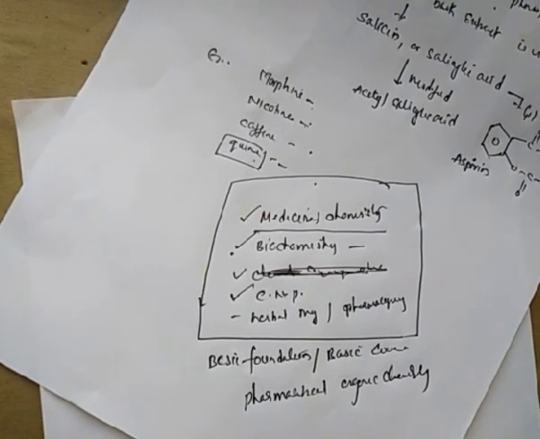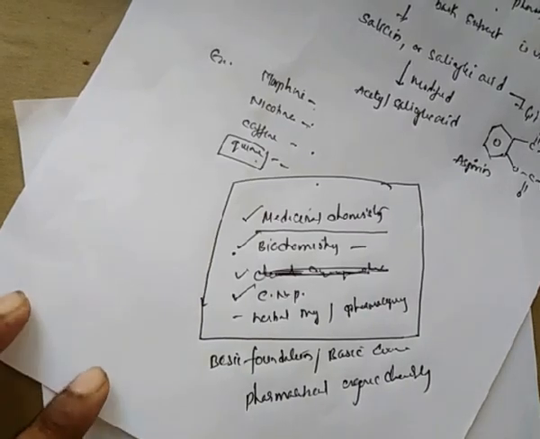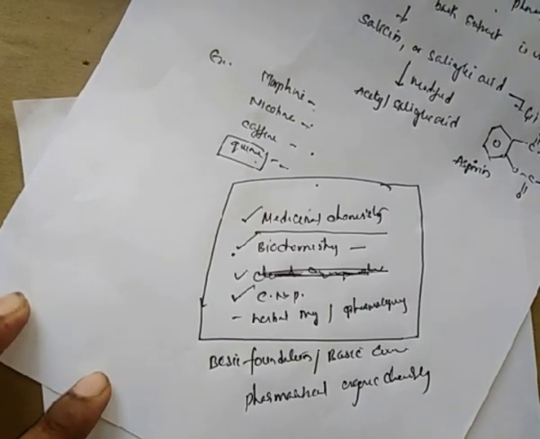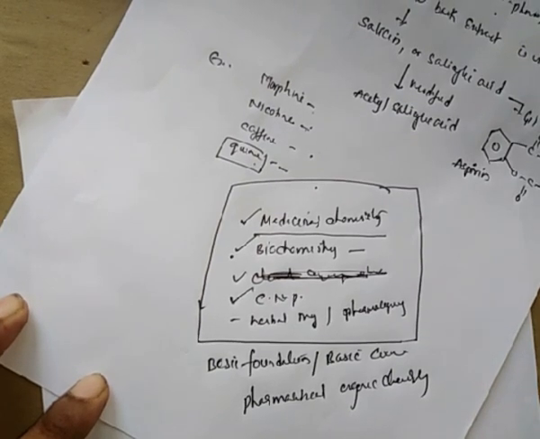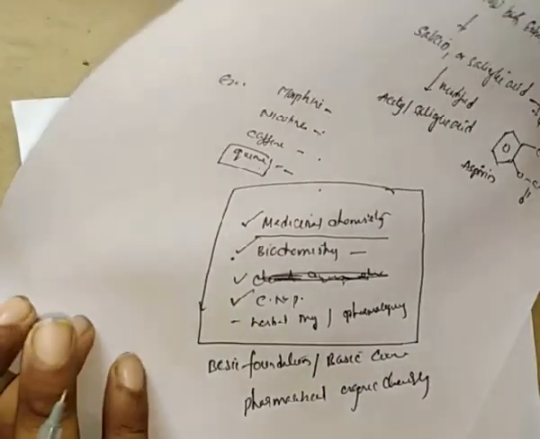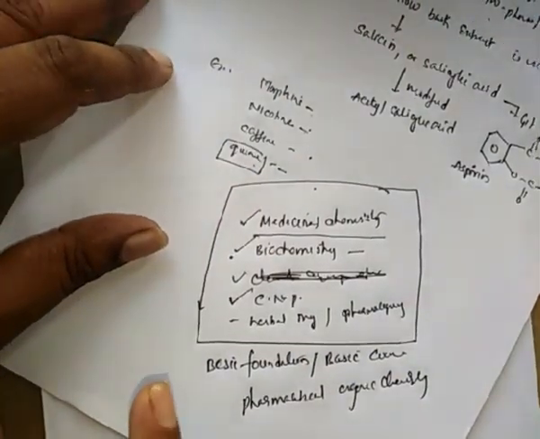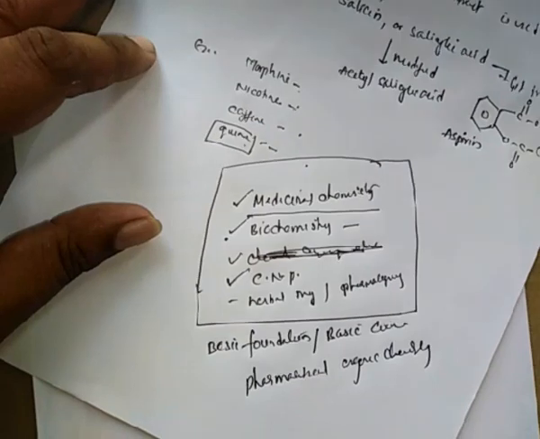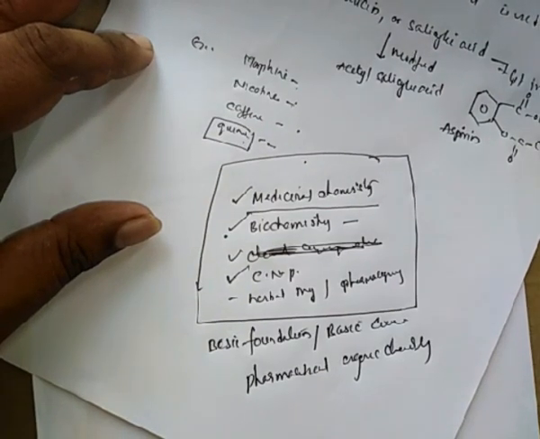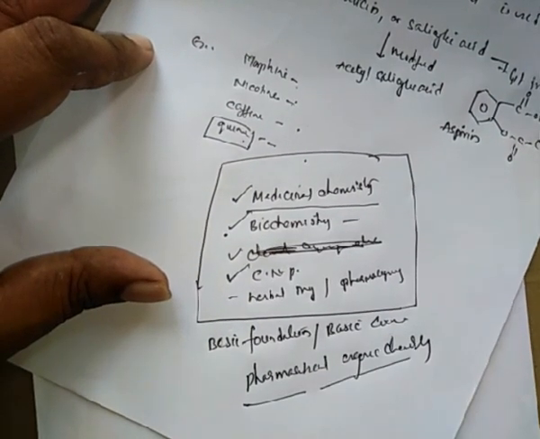It starts from our eye itself. 90% of this world is made up of organic compounds, and our drugs, our body, the plants, everything is made up of carbon. That is the importance of organic chemistry. So to understand medicinal chemistry thoroughly, biochemistry, chemistry of natural products and pharmacognosy, the most important foundation is pharmaceutical organic chemistry.